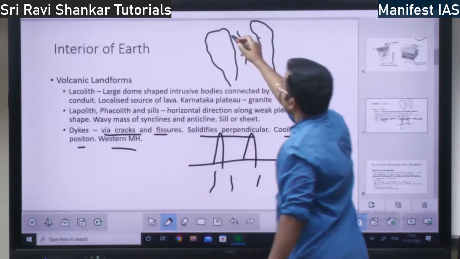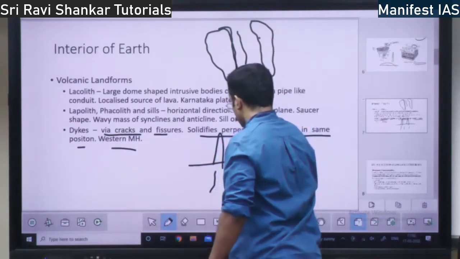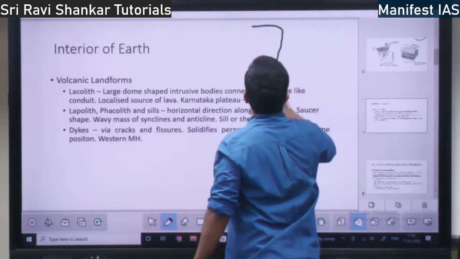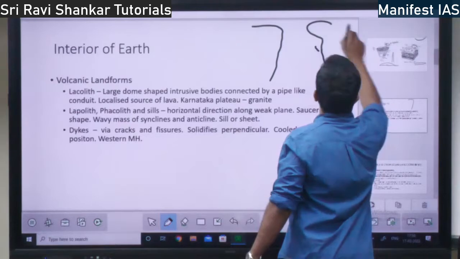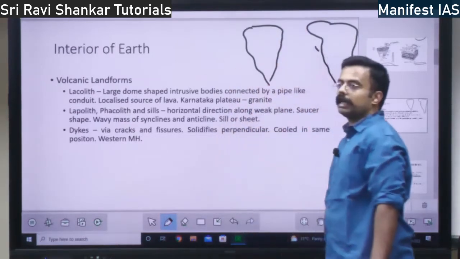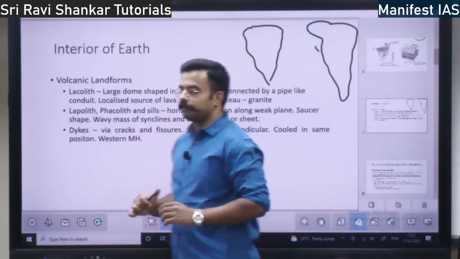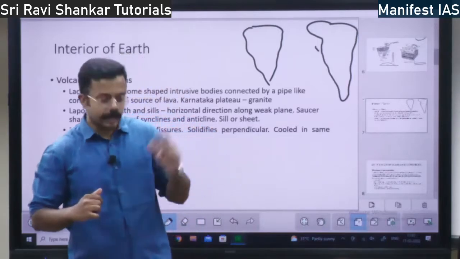I'll draw a neater diagram. This is South America and this is somewhat Africa. If you fit these two bodies, they will fit perfectly. That is the proof given by Alfred Wegener, saying that both the bodies were together in earlier times.